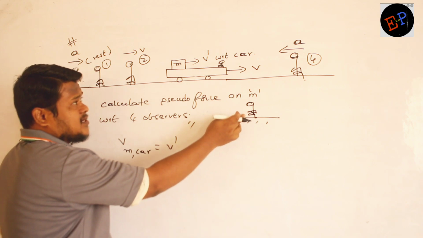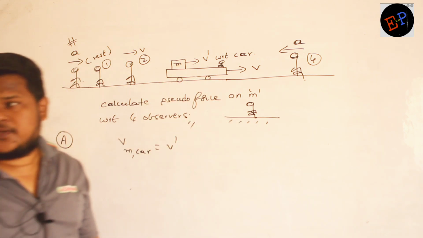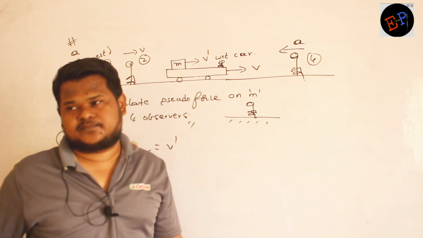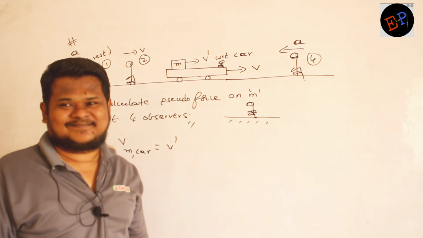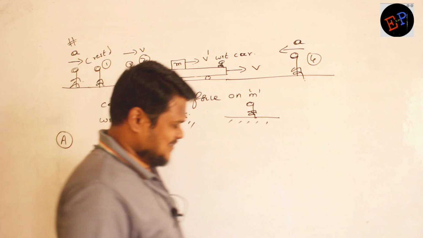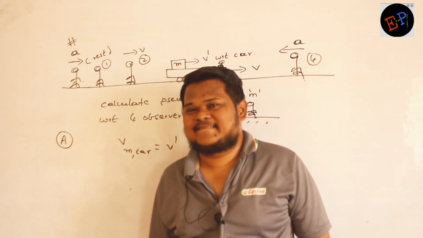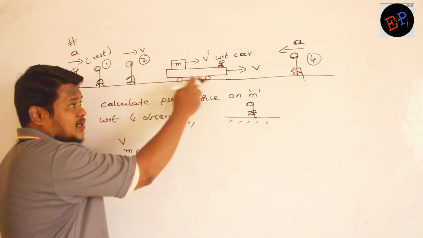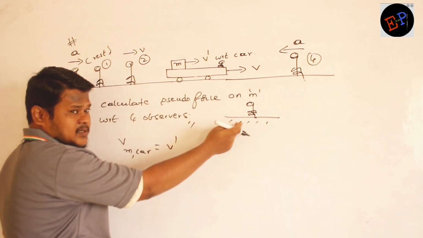Now what is the velocity of this mass with respect to ground? With respect to ground means what? With respect to the observer present on the ground. How can I do that? Think. Are you able to understand the question? I want the velocity of this mass not with respect to the observer on the car, but with respect to the observer on the ground.